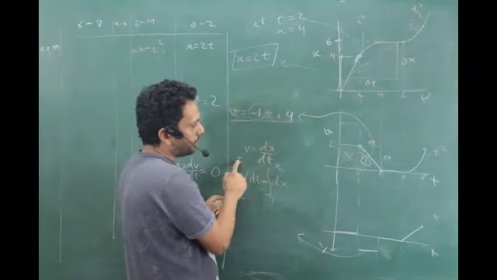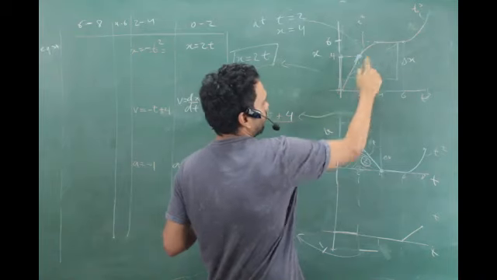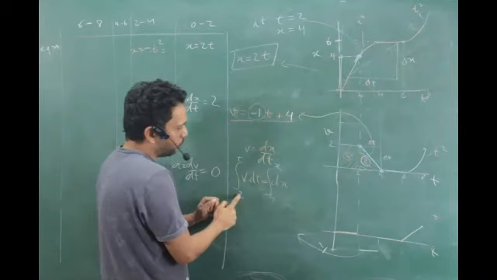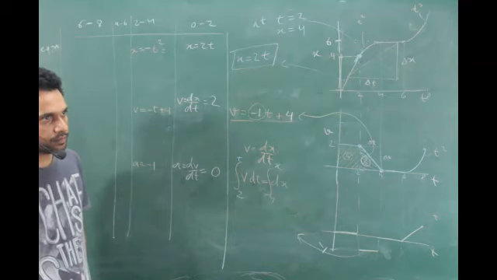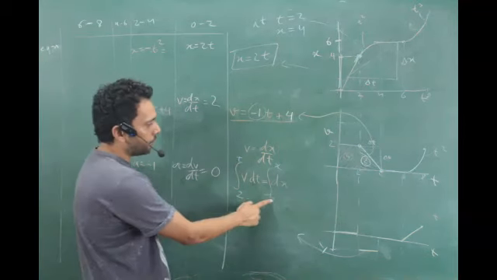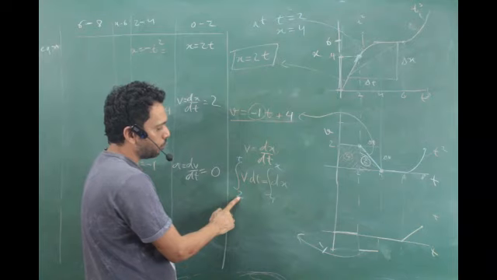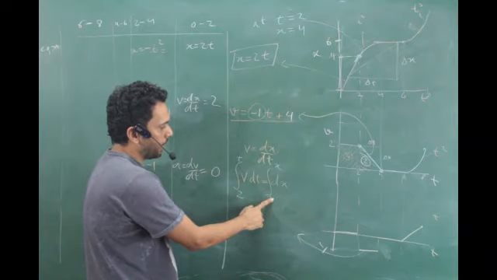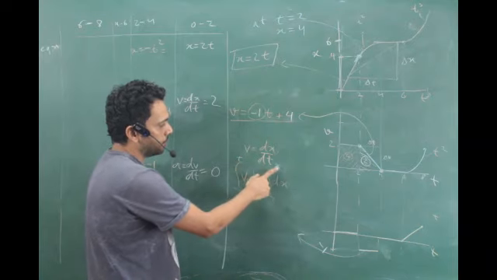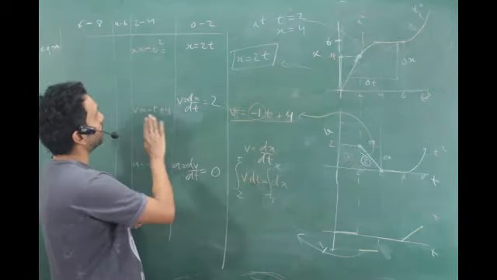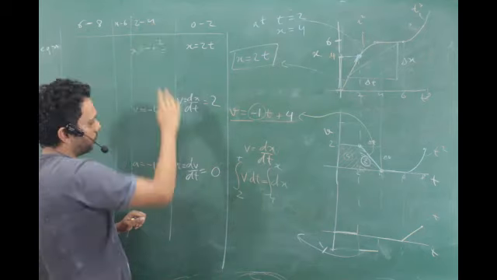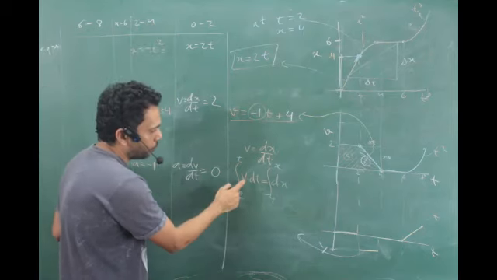If I just wanted the displacement from 2 seconds to 4 seconds, I'll write 2 to 4. Is that clear? So at time equal to 2, the displacement is 4. At some random time t, the displacement is x, and we are going to write it for this span 2 to 4. So how much is v from 2 to 4?